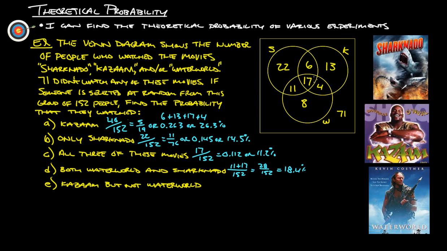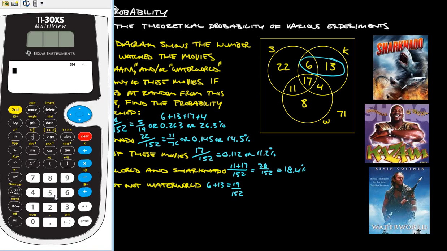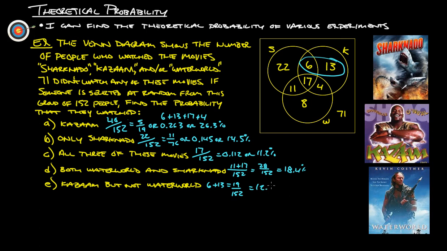Watched Kazam but did not watch Waterworld. So they're in this circle but not in this circle. That would be these 2 groups: this group watched just Kazam, and this group watched Kazam and Sharknado. So that's 6 plus 13, which is 19 out of 152. Bust out our calculator: 19 divided by 152 gives us 12.5%.